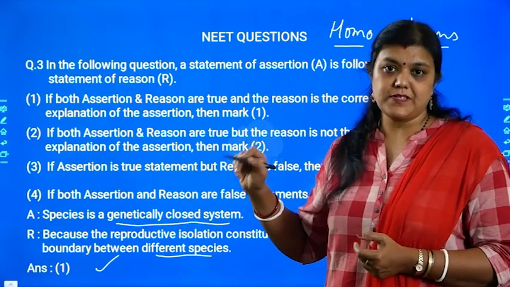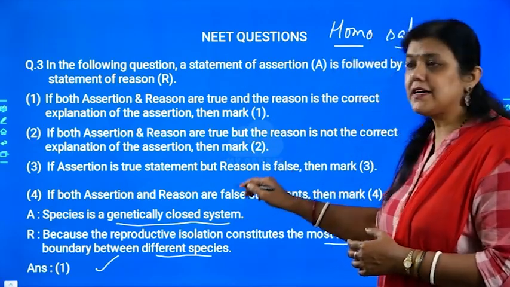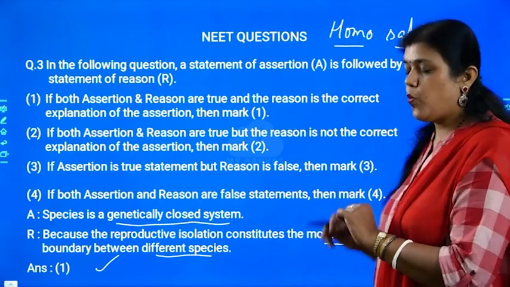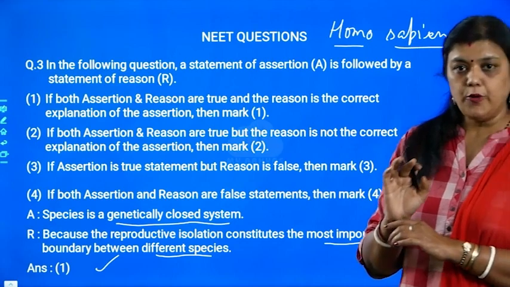If both assertion and reason are true and the reason is the correct explanation of assertion. Yes, the reason is the correct explanation of the first sentence, and that is why we are choosing option 1 as the correct option.